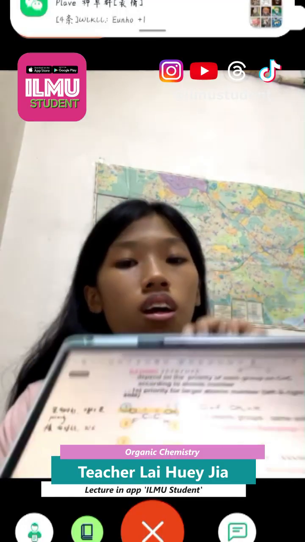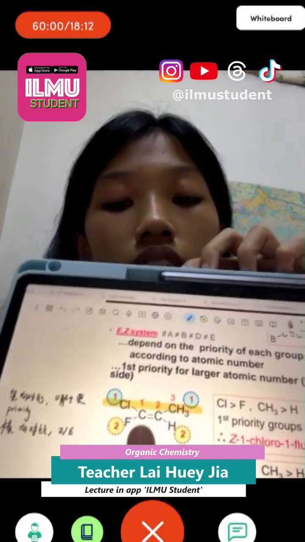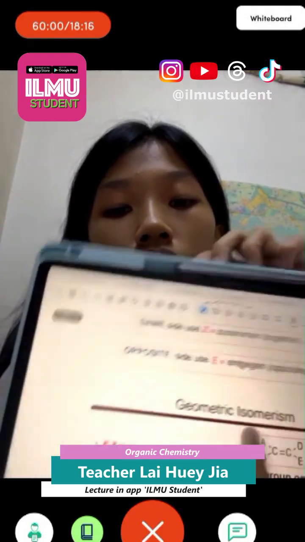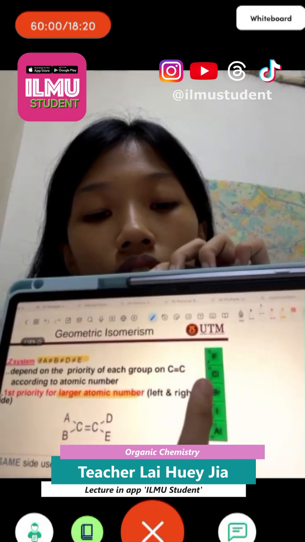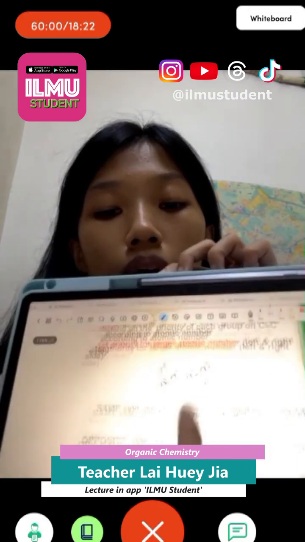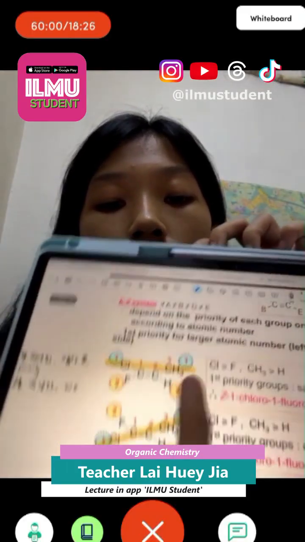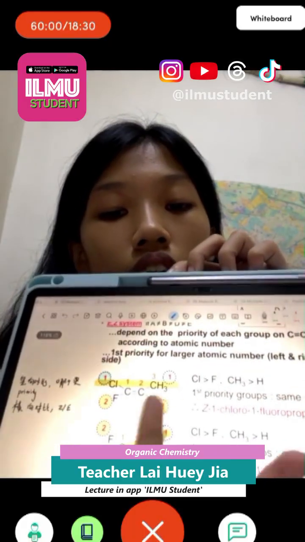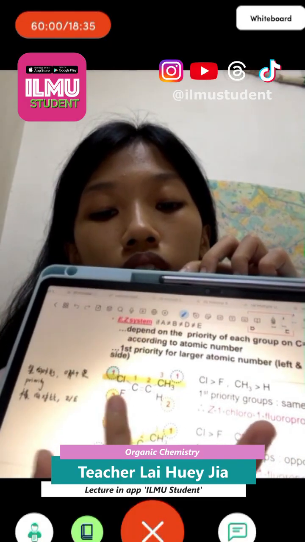We look at the example here. In this part, the substituent with the higher atomic number is Cl. Cl is bigger than F. This is chlorine, so chlorine has the higher atomic number and should have priority. And we look at CH3 and H. Of course, CH3 has a larger atomic number than H. So the substituents with larger atomic number are on the same side.